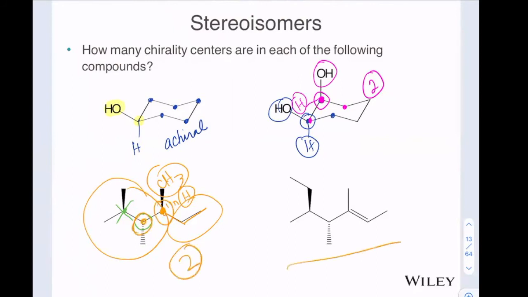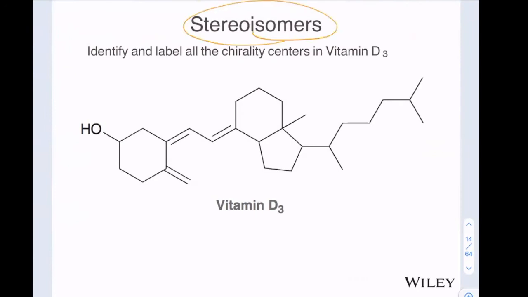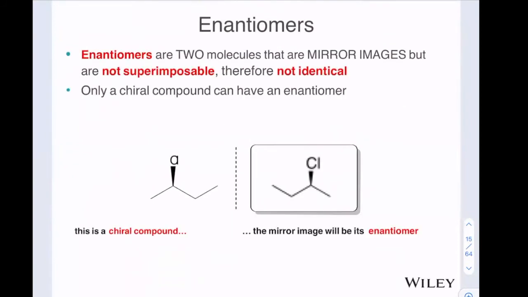And I will let you try this one on your own. I'm also going to let you try this one on your own. There will be a question like this on the test where you have to identify all the stereocenters in a large organic molecule. So remember that enantiomers are 2 molecules that are mirror images of each other, but are not superimposable. Therefore, they are not identical. Only a chiral compound can have an enantiomer.